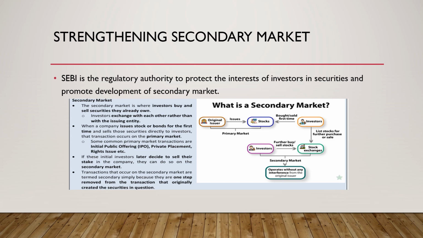If these initial investors later decide to sell their stake in the company, they can do so on the secondary market. For example, I issue my stock to the initial investor, and they want to sell it, they can sell it in the secondary market. So transactions that occur on the secondary market are termed secondary simply because they are one step removed from the transaction that originally created the securities in question.